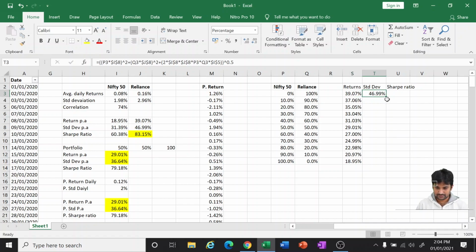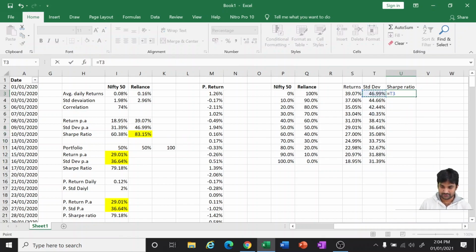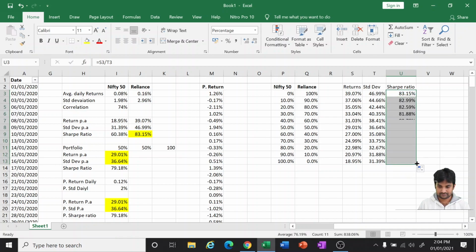Okay, now we will do it for the whole combination of portfolios. Then we will also do the Sharpe ratio, divided by standard deviation. Okay, so these are the various combinations that we have to do manually, but then we can also ask Excel itself to give me the best combination, to maximize, using the solver.